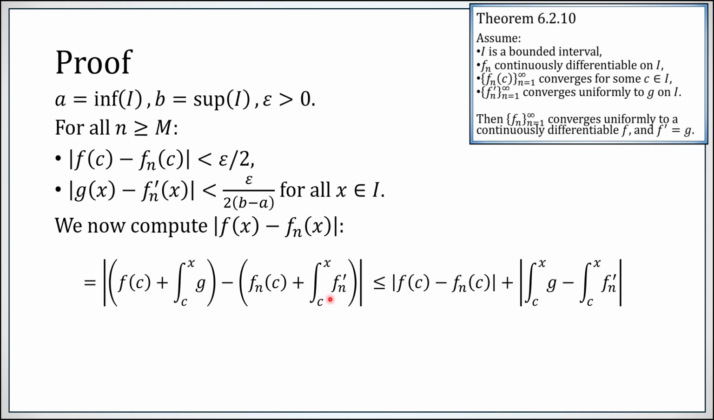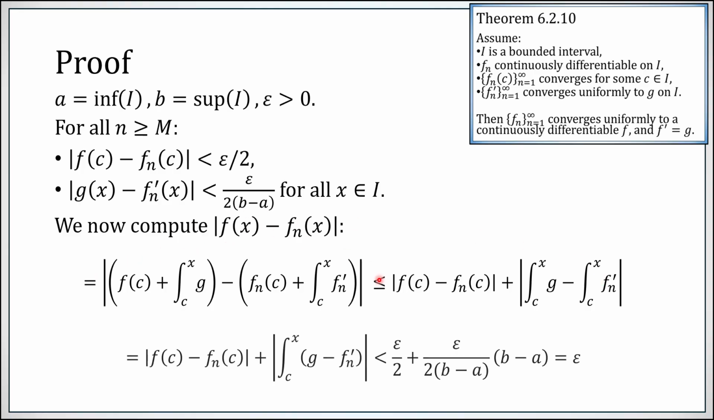Similarly, this integral would be fn of x minus fn of c, cancel the fn of c's. This second parenthetical term is simply fn of x. Now we hit this with the triangle inequality. F of c minus fn of c is our first term. Integral of g minus integral of fn prime is our second. Okay, so the first equality and then this triangle inequality are justified. We're going to leave this first term alone for the moment, and here we simply have one integral minus another, but it's on the same interval, so we combine them into one integral.